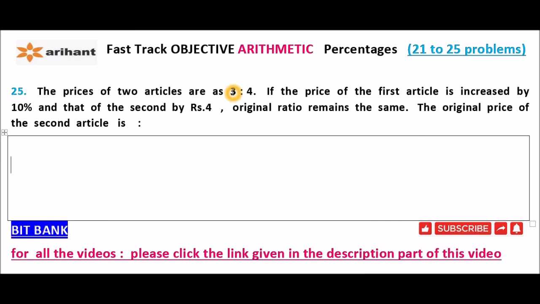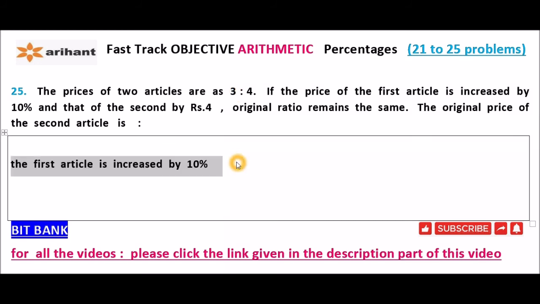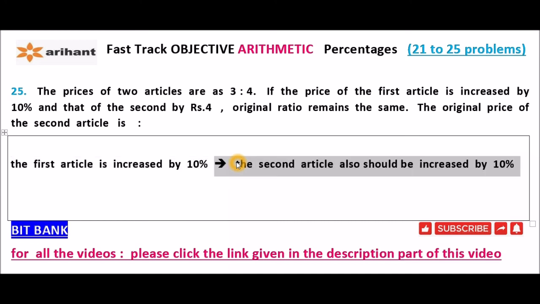That means if the first article price is increased by 10%, the second article also must be increased by 10%, because original ratio remains the same.